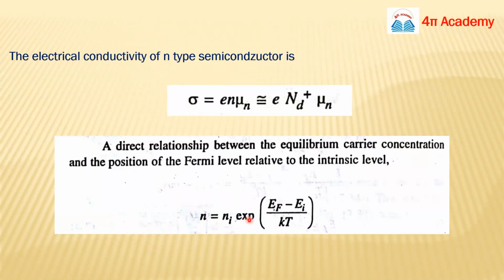Your N will be Ni e to the power Ef minus Ei over kT. If you only know the Fermi energy level of your N-type semiconductor, temperature, and these terms, Ei and Ni, about intrinsic semiconductors, so from this relation also you can calculate the carrier concentration of your electrons.